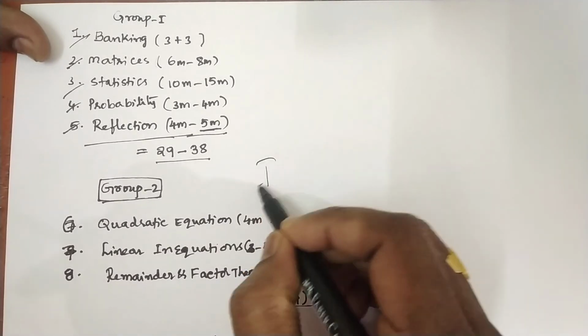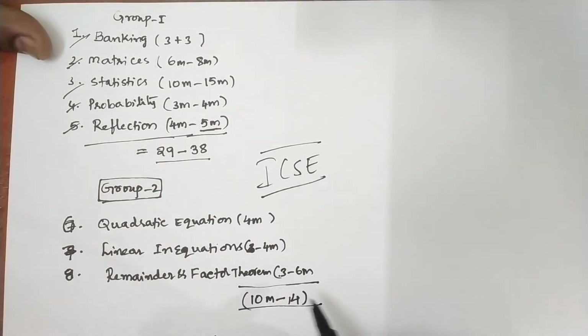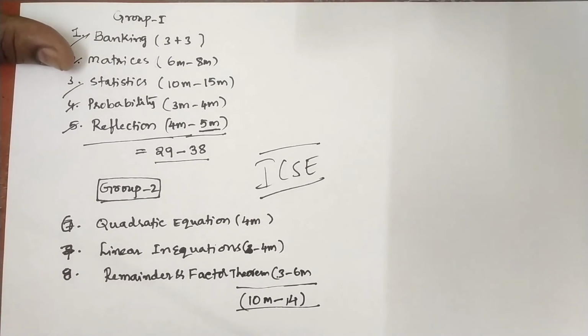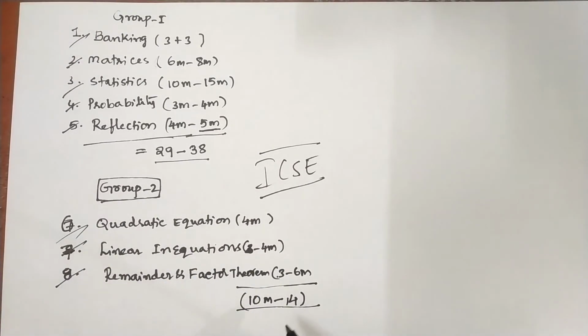So ICSE is done, that's it. Extra chapters you can practice, group 3 chapters like GST, ratio and proportion, equation of a straight line, cyclic quadrilateral. There, commercial mathematics is given more weightage, that is shares and dividend, and GST, banking. For the academic year 2021-22, shares and dividend is deleted. That is why, at least if you are perfect at these 8 chapters, you will be in safe mode. So give importance to these chapters.